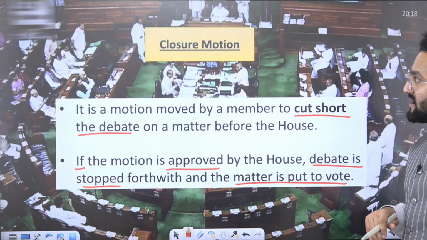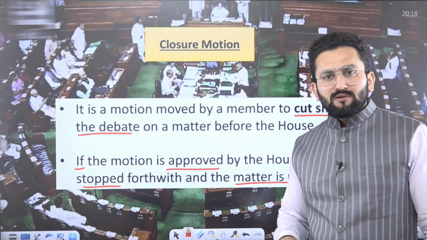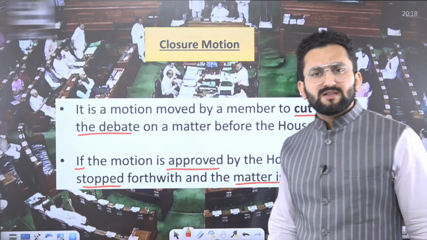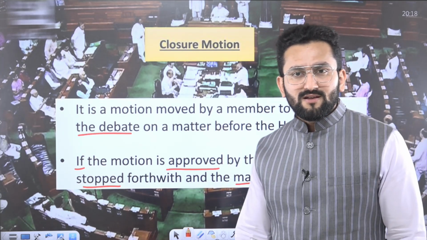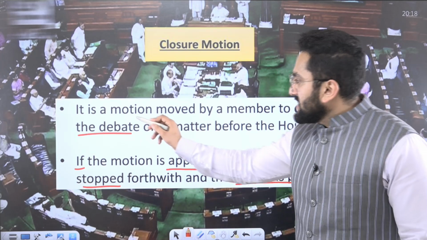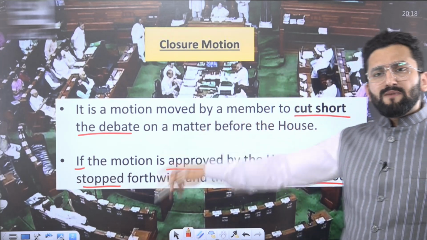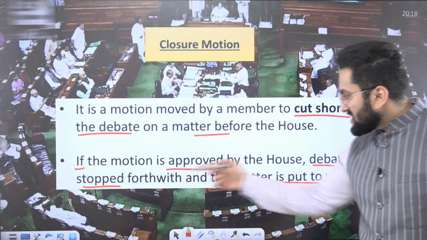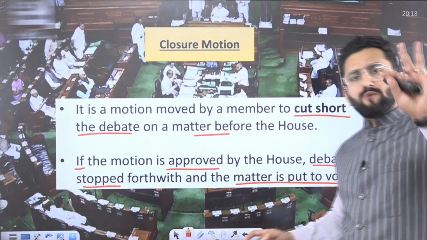Okay, now closure motion. What is the meaning of close? It means you are saying, let's close this issue that we are discussing. It is a motion moved by a member to cut short the debate on a matter before the House. Let's cut short the debate. If the motion is approved by the House, debate is stopped.